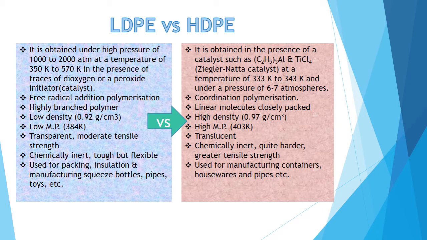Whereas high density polymers undergo polymerization with the help of coordination polymerization. Linear molecules are closely packed. As they are linear molecules, they have a good amount of strength, they are highly dense, translucent, chemically inert, and quite hard. They are used for manufacturing containers, housewares and pipes. So different plastic bottles are available at your home. You can check their flexibility, you can check their appearance, and you can classify them as low density polyethylene or high density polyethylene.